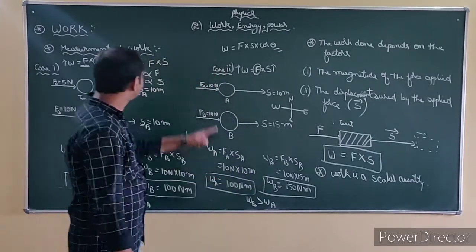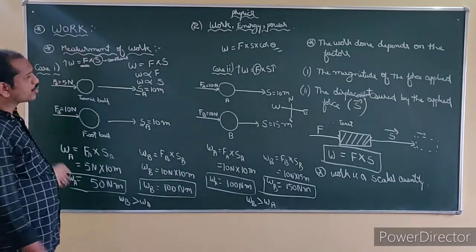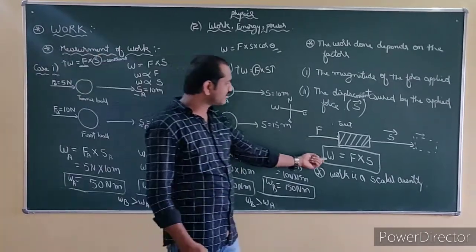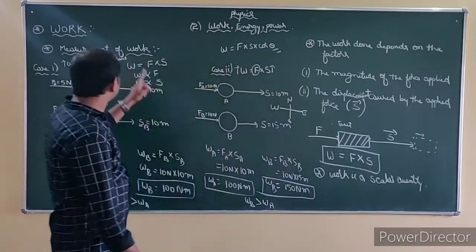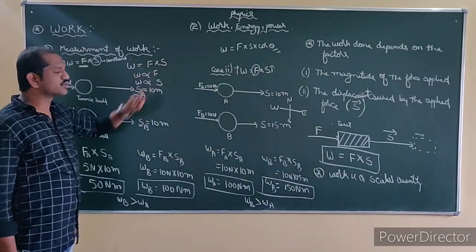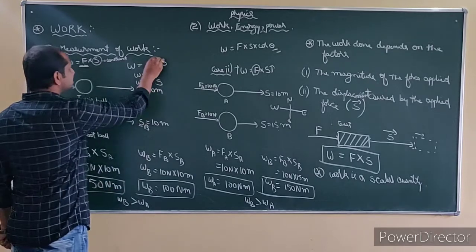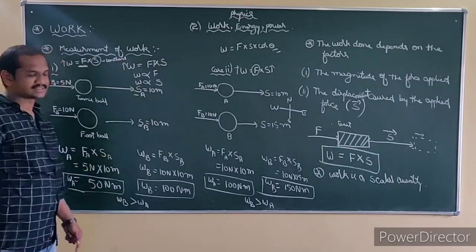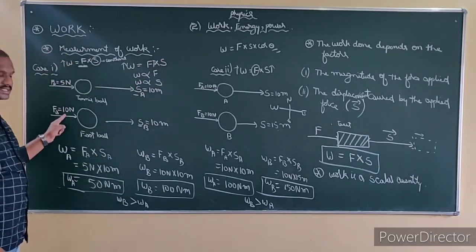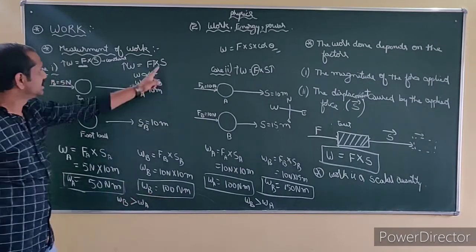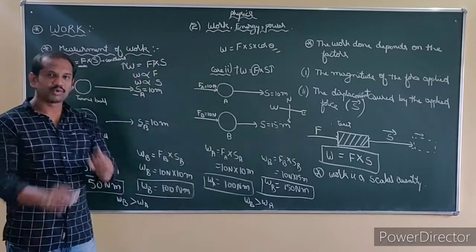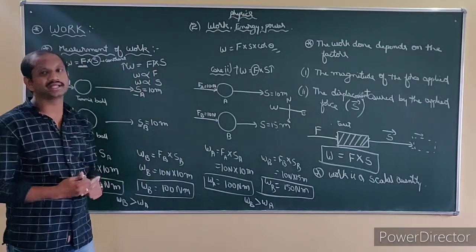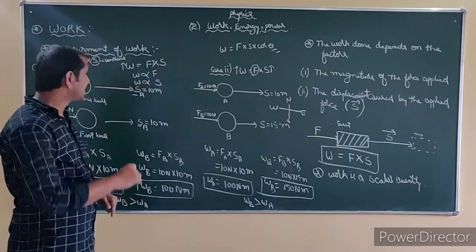Remember, it's very important. And how can we measure work? We can measure work by knowing the force and displacement. Work done is directly proportional to force and displacement. If force increases, work done increases. Look here, force increases, work done increases. If displacement increases, work done increases. Both equally. We came to know that in the last class.